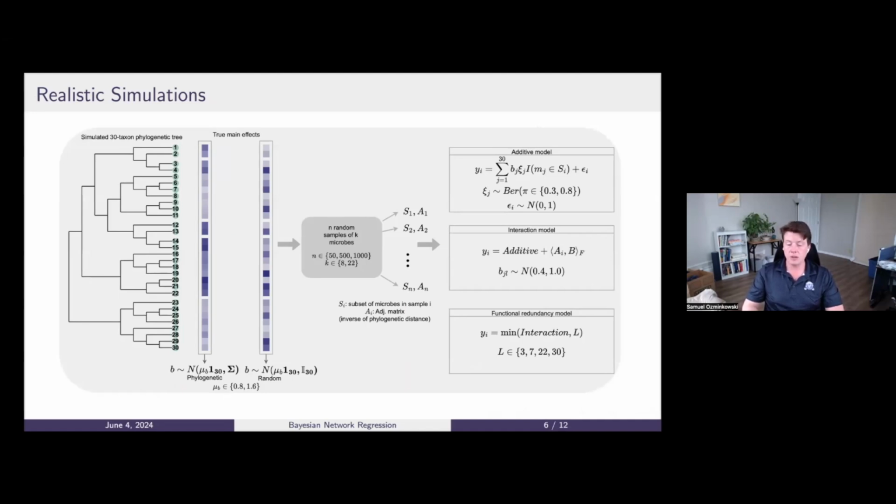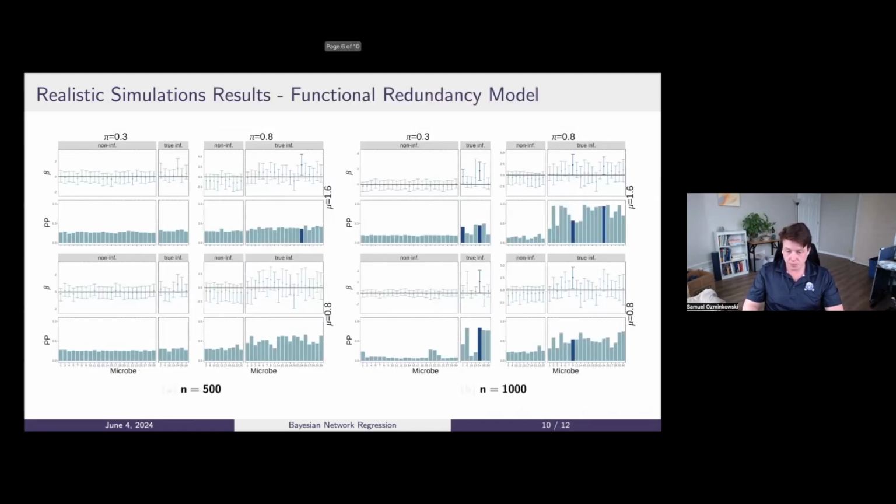In the interaction model, we add to this a product of the adjacency matrix and the coefficient matrix. So it looks at both presence or absence of the microbe, as well as the relationships between microbes. And finally, we look at a functional redundancy model where this interaction model is capped at a specific value.